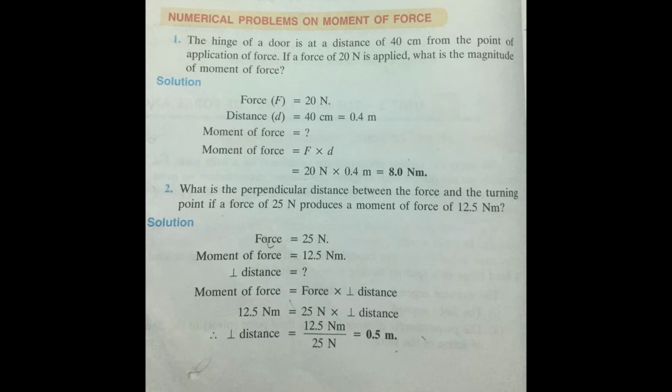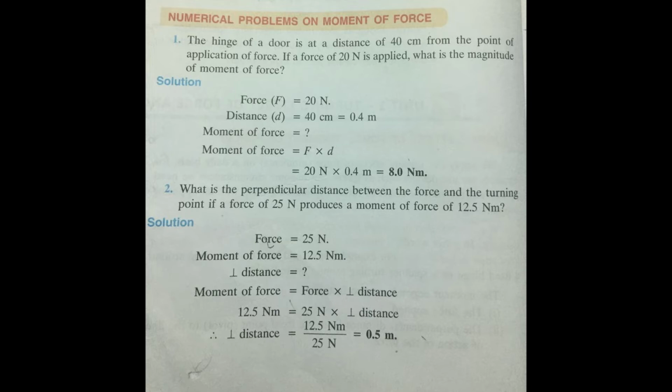The value for force is given in newtons, but the distance is given in centimeters, whereas we need newton and meter. So we have to convert centimeter into meter. We will divide 40 by 100, because 1 meter is equal to 100 centimeters. So 40 upon 100, and we get the answer 0.4 meter.